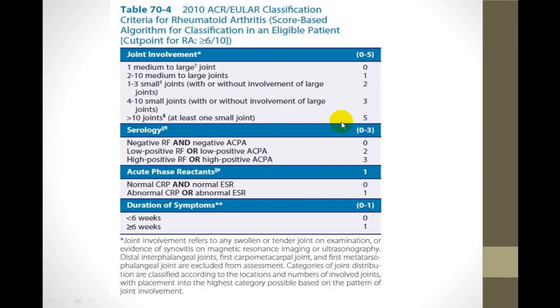So 5 is already here, and if it is more than 6 weeks, straightforward it becomes rheumatoid arthritis. You do not require serology, you do not require an acute phase reactant. And in this, there is no inclusion of radiological study. So this is one way of scoring, an algorithm to identify a cutoff point in rheumatoid arthritis.